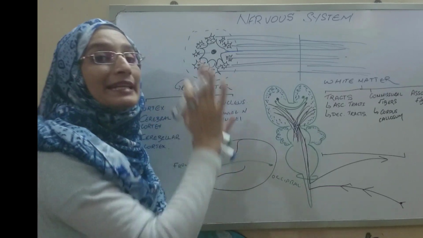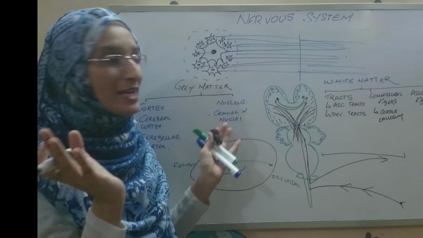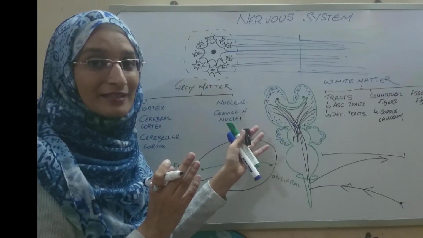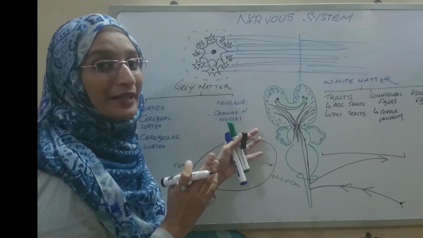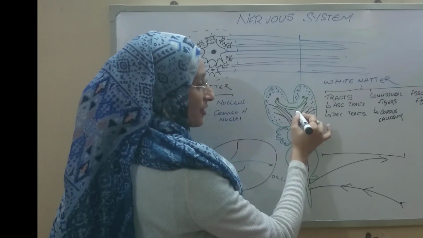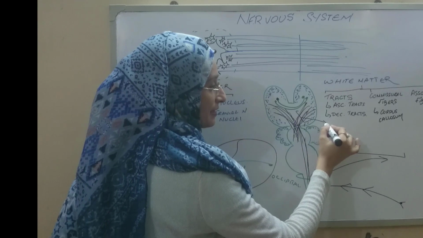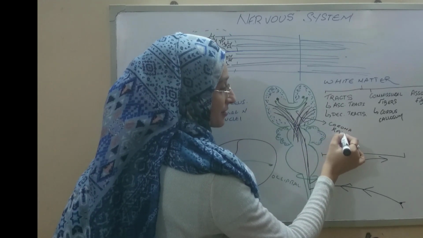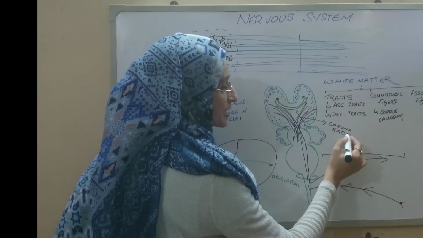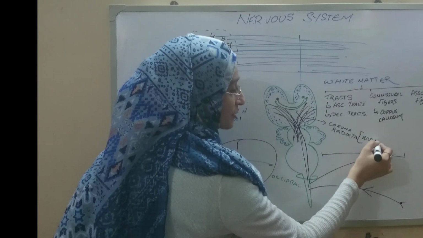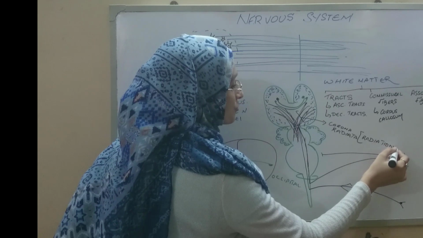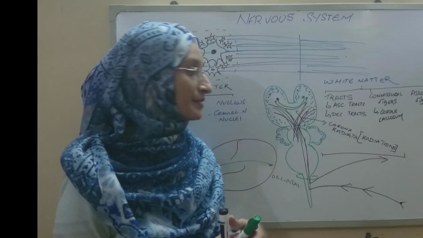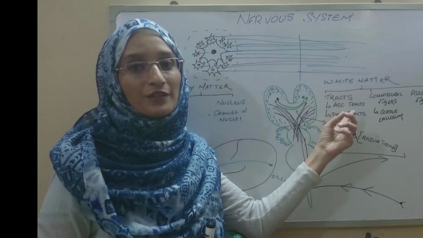In fact, they radiate, or they disperse out, and therefore they are termed the radiation, that is the corona radiata. So these are also termed the corona radiata, and they are an example of the radiation fibers. What are radiation fibers actually? They are not a different type of fibers. They are not separate fibers. In fact, they are the continuation of the tracts.